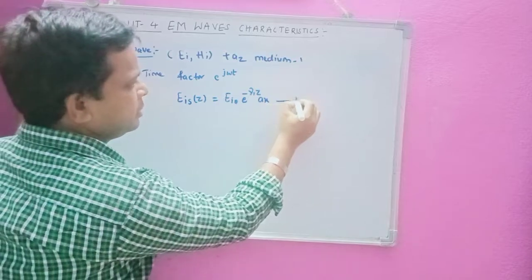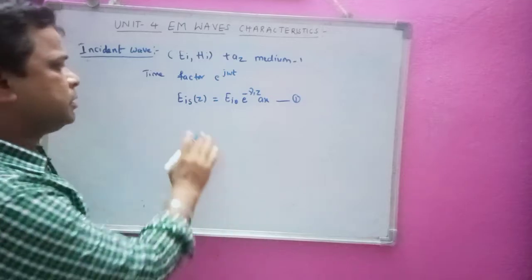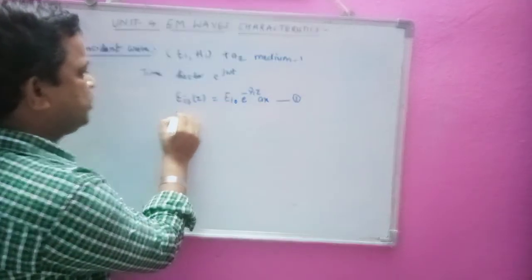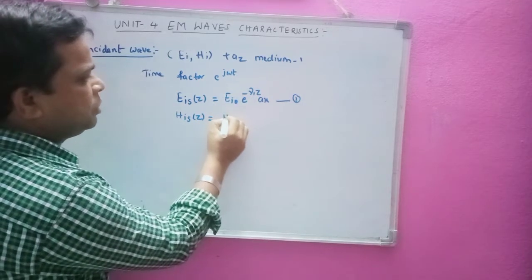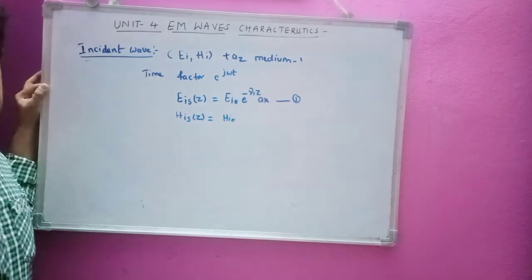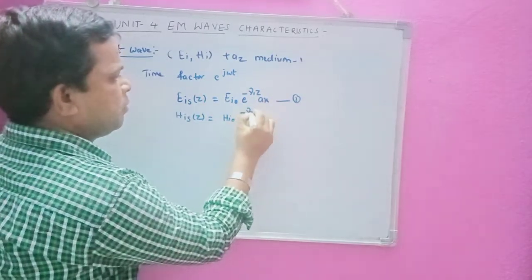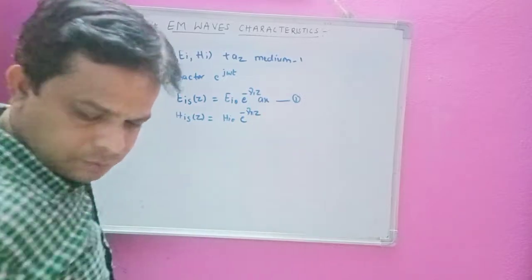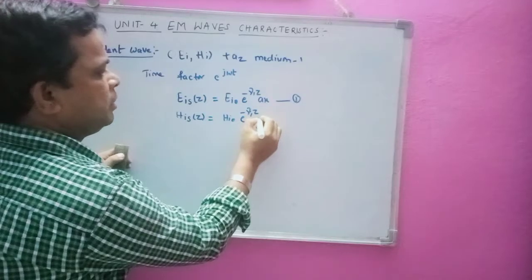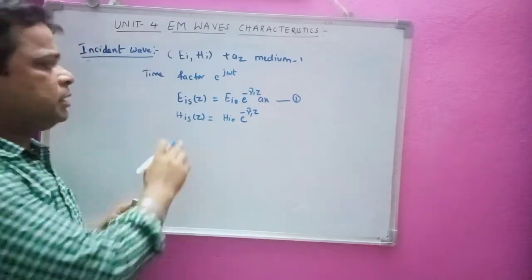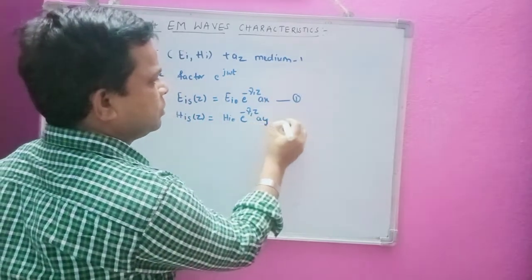Let us consider this as equation 1. Similarly, the magnetic field HIS in the positive Z direction has magnitude HI0, and it is also in medium 1 only, so e power minus gamma 1 z. This magnetic field is in the aY direction, so we write aY.